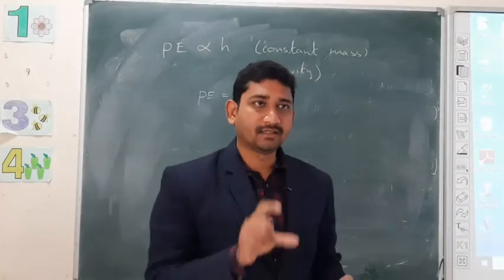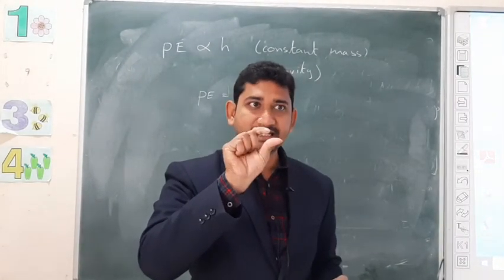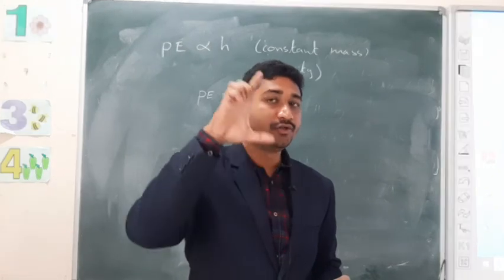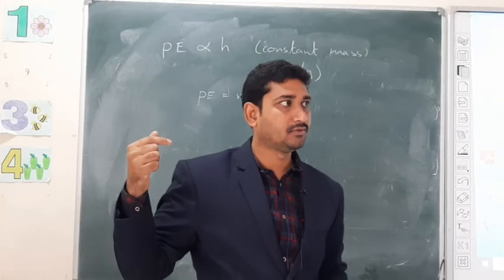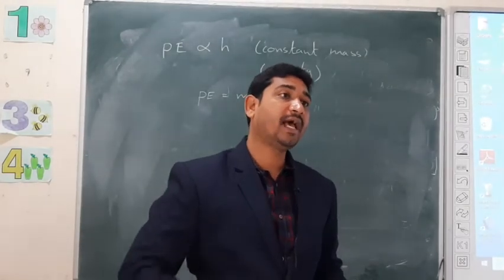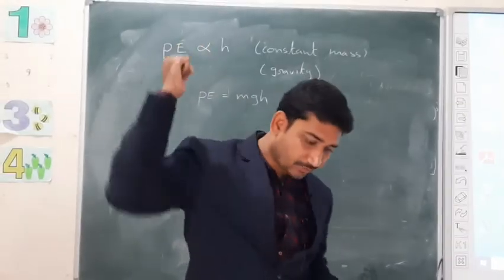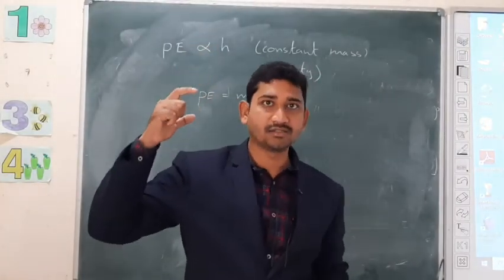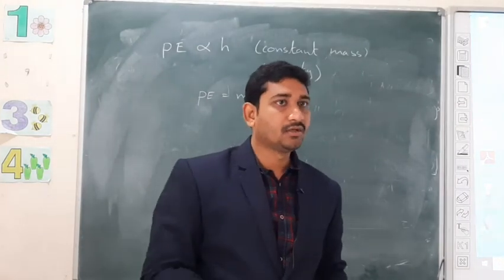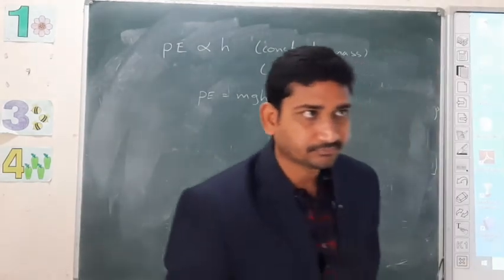When you are hitting it, it is compressed. Due to its elasticity, again it is expanding. Due to that expanding, it is bouncing back. Sometimes it will bounce back more than the point where you released that ball. Radium balls, do you know radium balls? They go even more, because they have more elasticity.